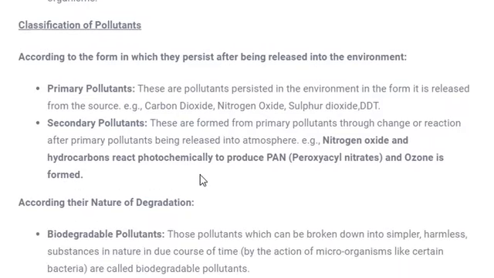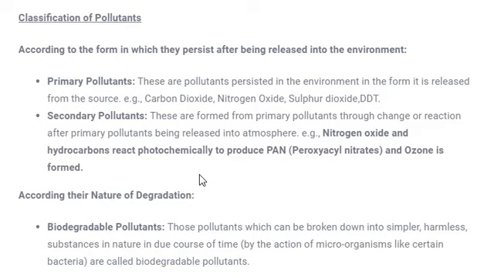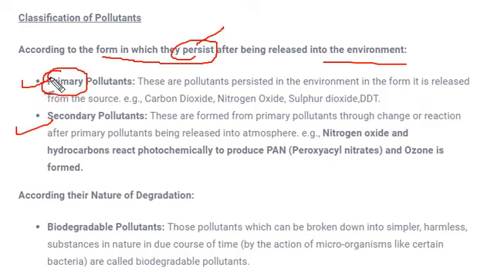There are several parameters on which pollutants are classified. The first parameter is the form in which they exist in the environment: primary pollutant and secondary pollutant. The word primary also comes in human geography: primary sector, secondary sector and tertiary sector.